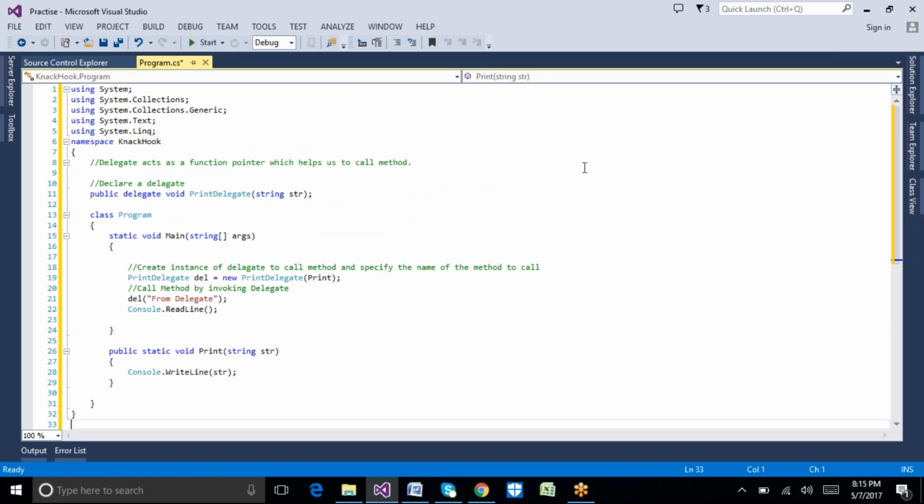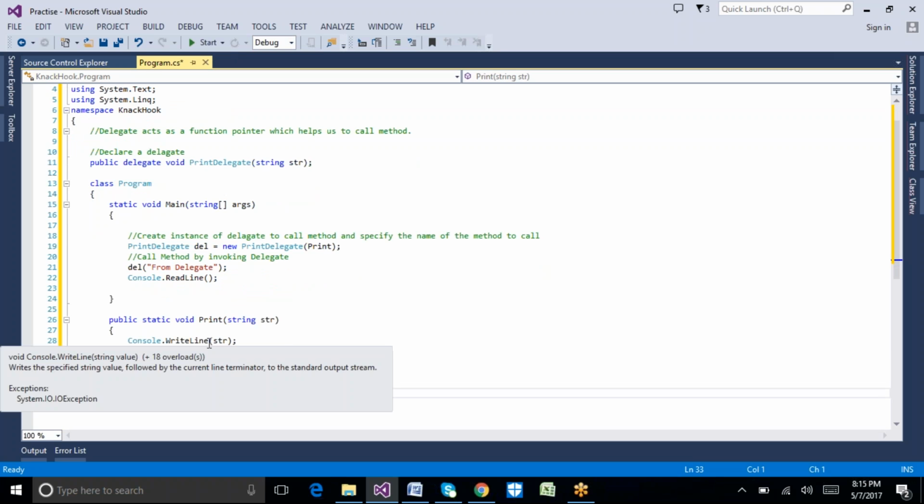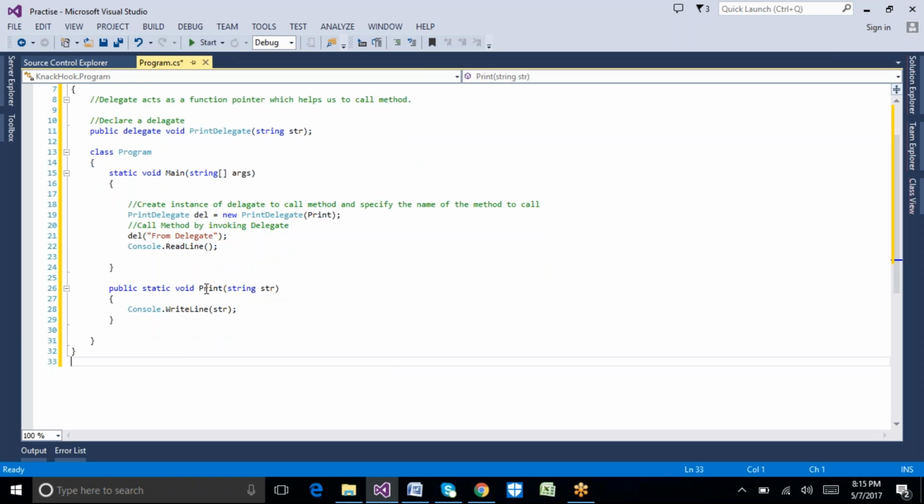Okay, so this is a particular delegate example. Here we have a method called Print, and it accepts one string parameter. That same string parameter we pass to the WriteLine method, which will print the value. This is the functionality of this method.